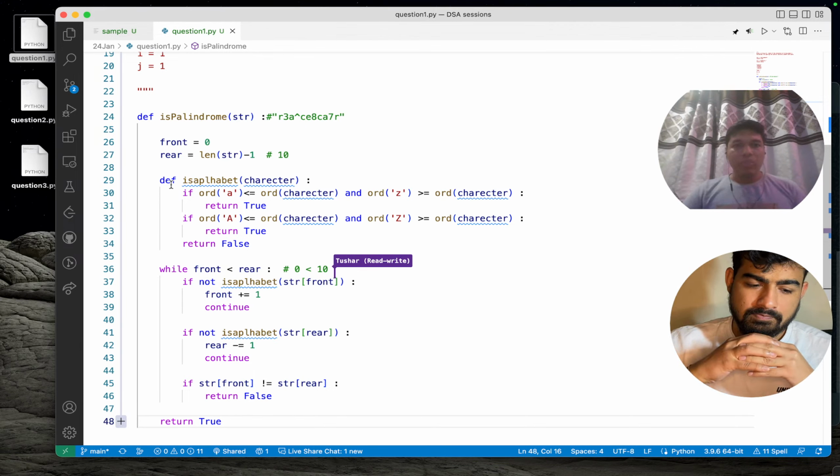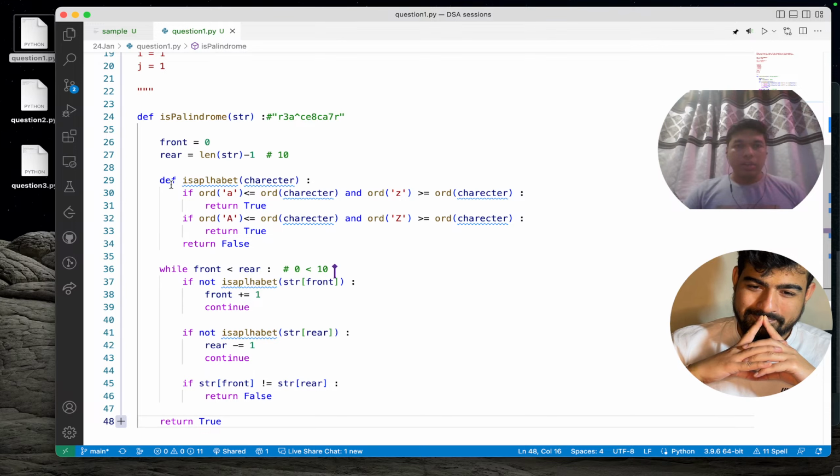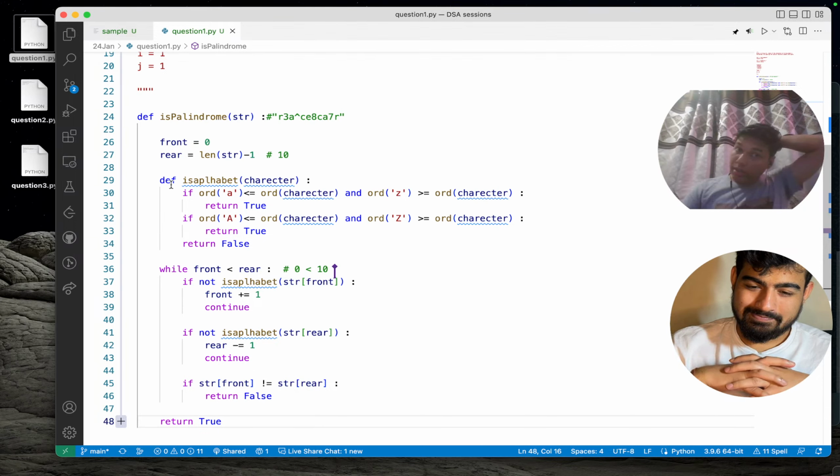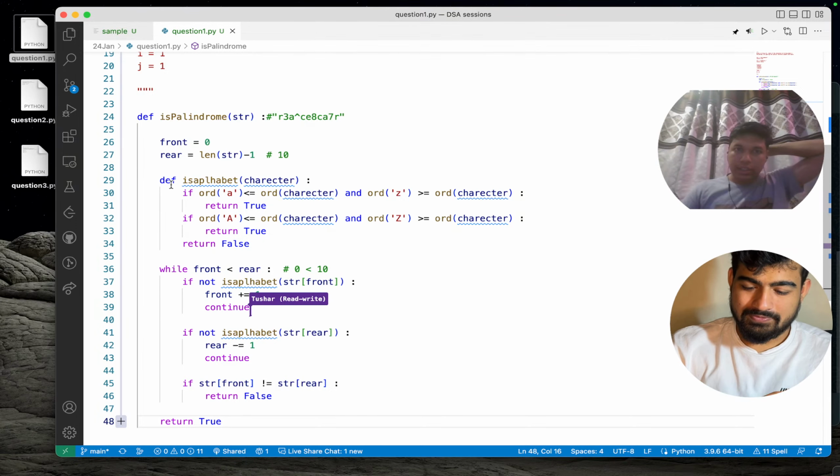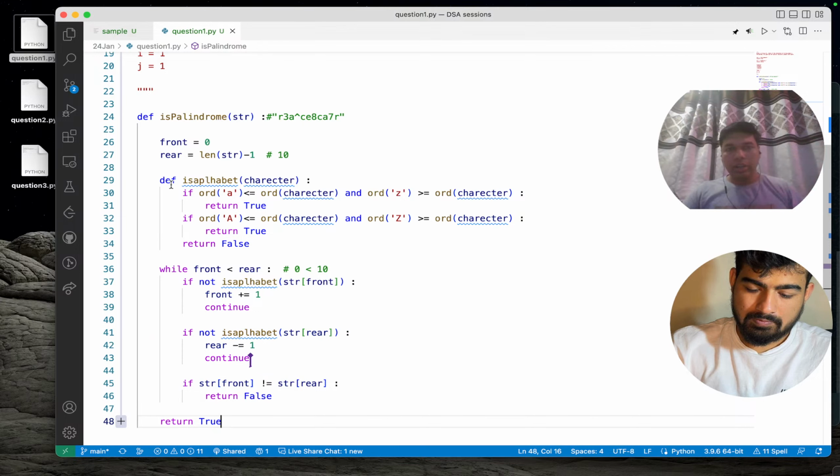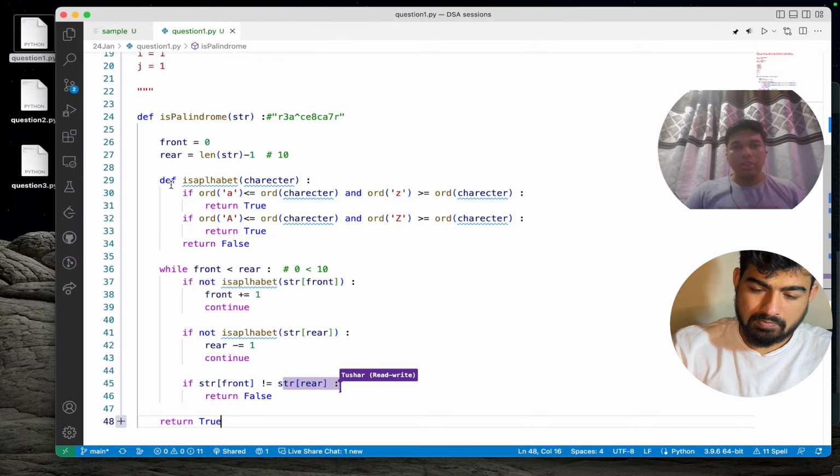So over here, with 0 and 10, we are sure that this is an alphabet, and this is also an alphabet, so those two conditions will not be triggered. We will check whether str of front is not equal to str of rear.